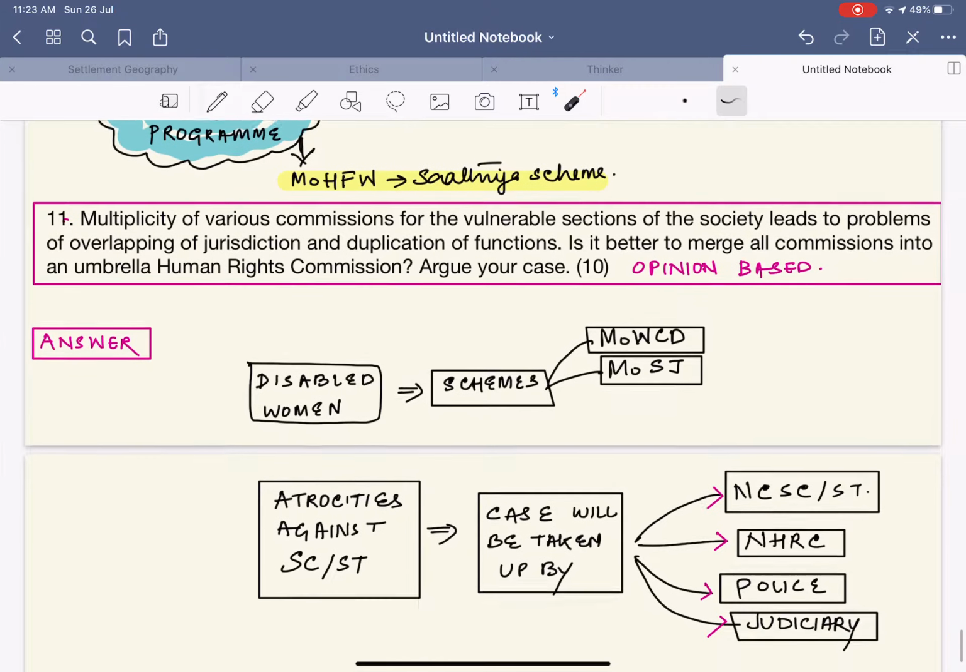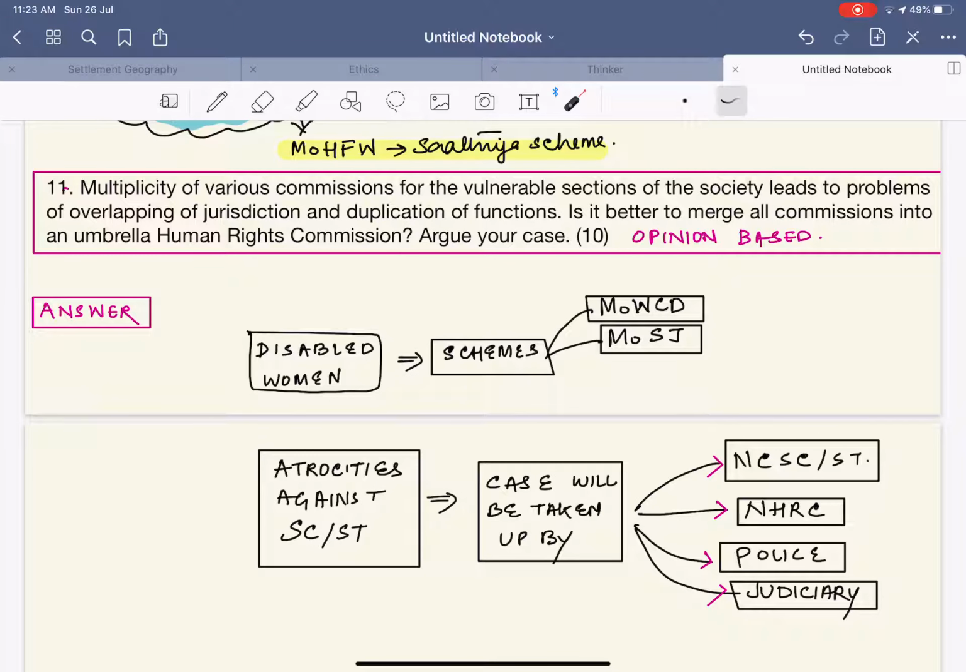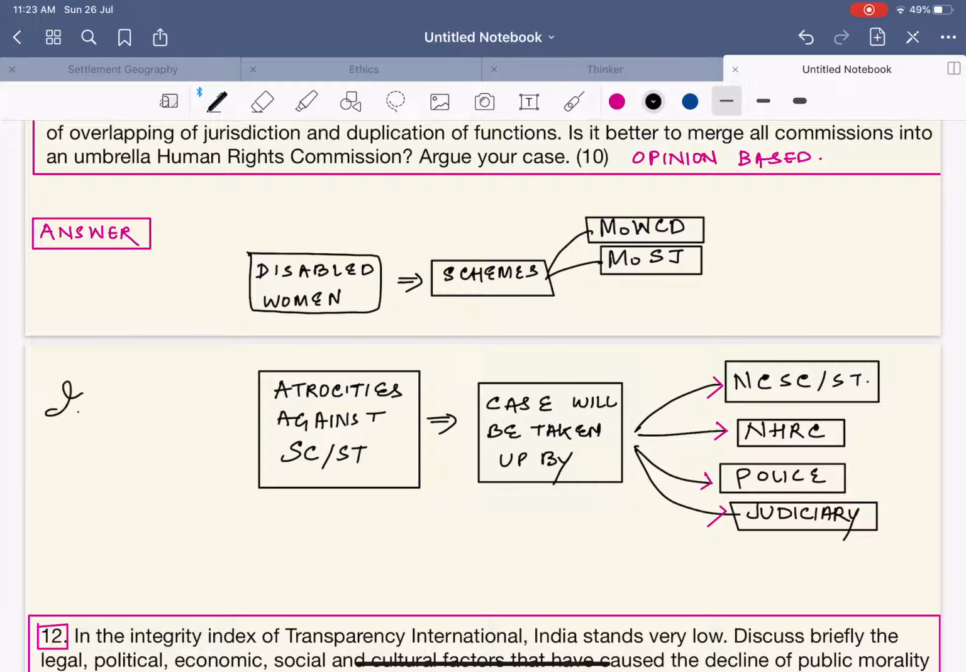Next, the multiplicity of the various commissions for the vulnerable sections of the society often leads to the problems of overlapping of jurisdiction and duplication of function. Is it better to merge all commissions in an umbrella human rights commission? Argue your case. See, this is an opinion-based question. I have formed the opinion. See, first of all, my opinion